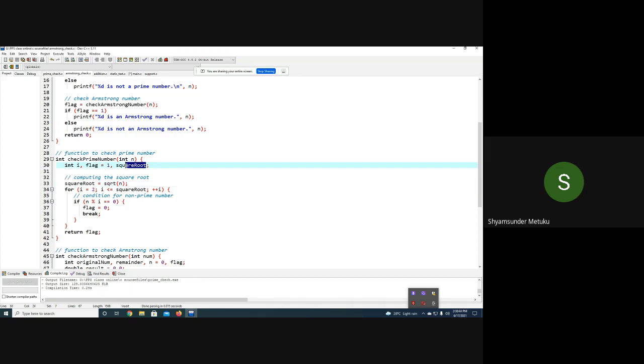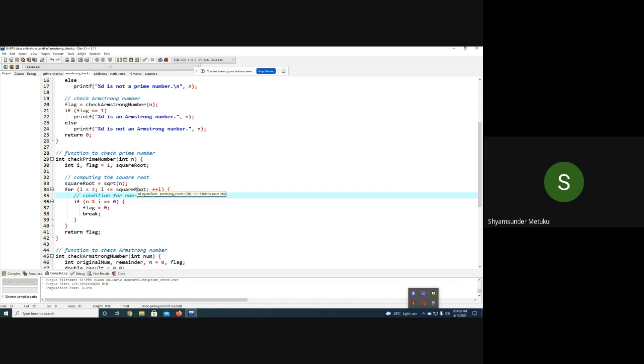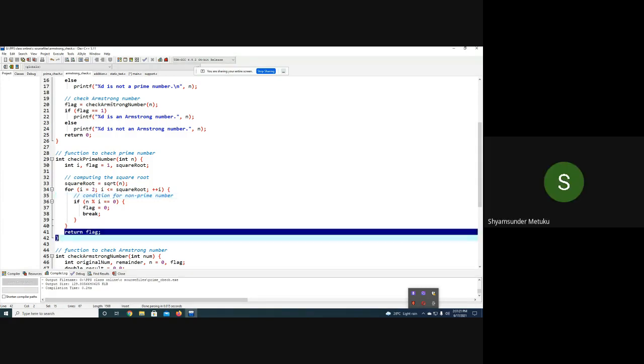So do you think 1.414 will be stored, or only 1 is going to be stored? Because the square root belongs to which data type? Integer. So even though you got the result 1.414, how much value is going to be stored? 1 only, no? Yeah, same thing here. It will be 1, less than or equal to, meaning it is basically 1 whenever you send 2. So the first time it won't enter, so return flag. So 2 is basically a prime number or not? Yes, sir. Prime. So return flag, where flag is equal to 1, it will directly print it is prime.